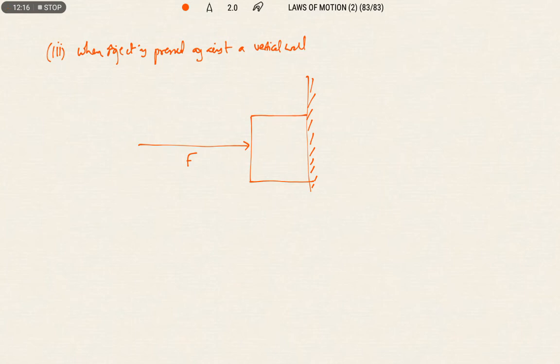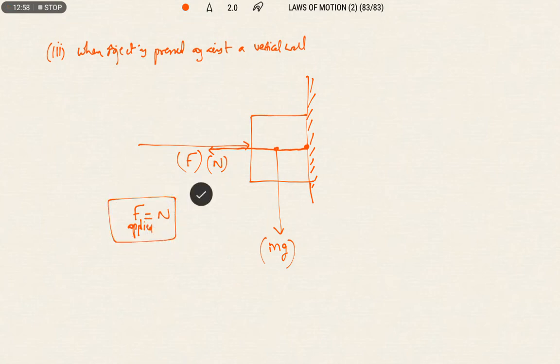Suppose the force I am applying on it is F. The weight of the object is acting downwards. In this case, what is the direction of the normal force? It is not balancing the weight of the object. In what way will it act? We know the direction is perpendicular to the surface where the object is in contact with the surface. So this is the direction of the normal force. In this case, the normal force is balanced by the applied force.